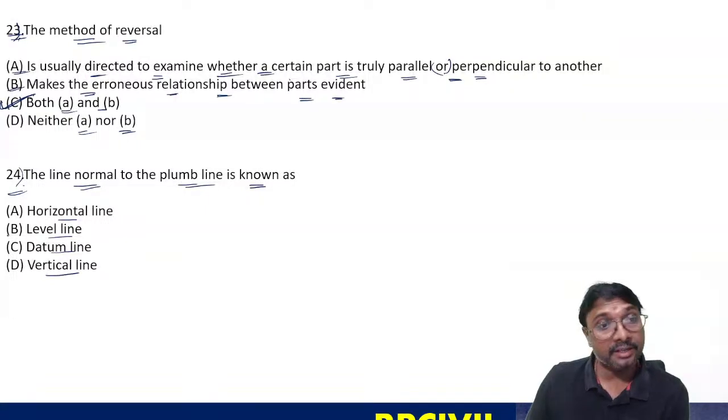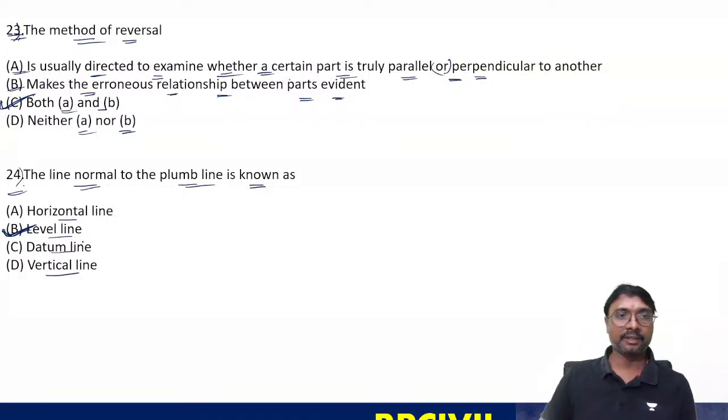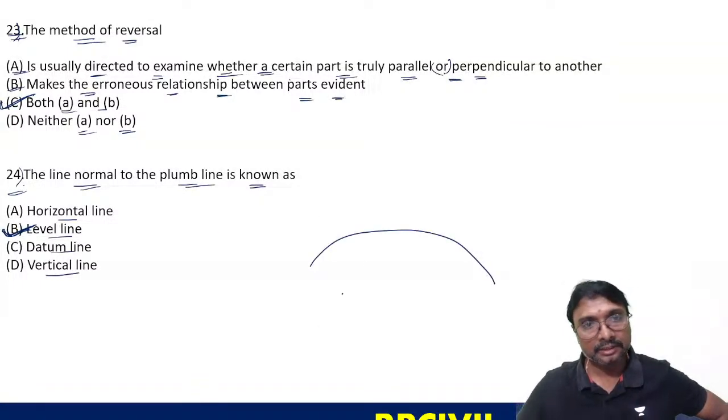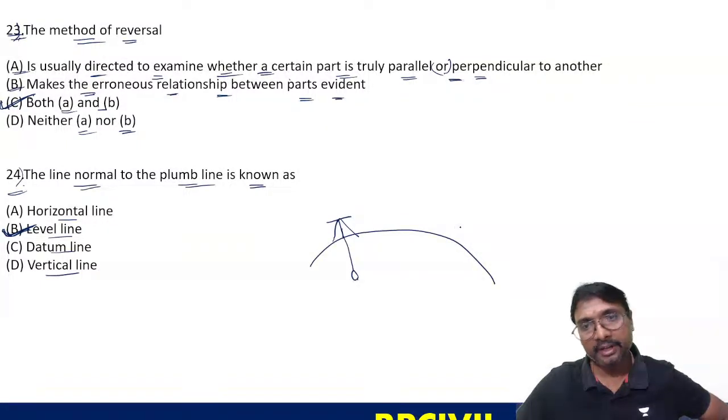Which line? That is your level line, right? You have to be careful. It's not the horizontal line. It's not the level line or the horizontal line. Tell me, the plumb line, if you just observe. So if you have this instrument here, this is your plumb line. If your instrument is here also, this is your plumb line, you can say.